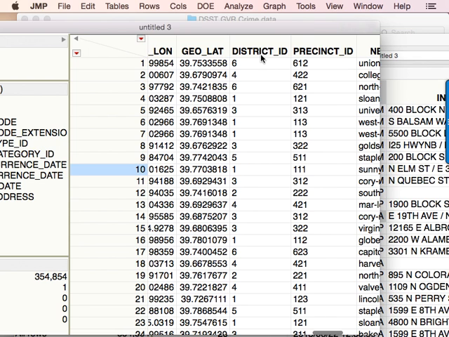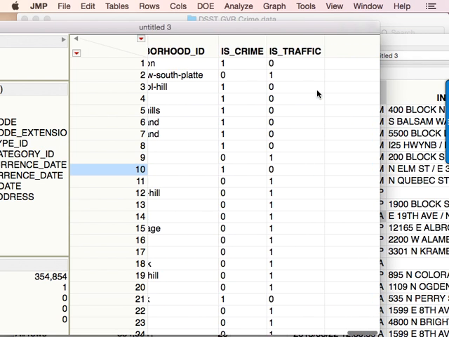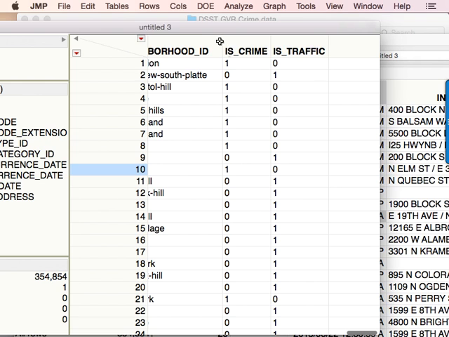And then the same thing with district ID and precinct ID. We converted these to characters. And yeah, these are also labels, because it's basically just saying if there's a 1, it's a crime. If there's a 0, it's traffic. So a traffic accident isn't necessarily a crime.